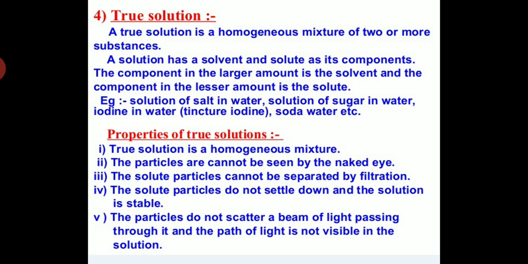The particles of the solute do not settle down, and the solution is stable. The particles do not scatter a beam of light passing through it, so the path of the light is not visible in the solution. Students, you can note down the true solution and its properties.